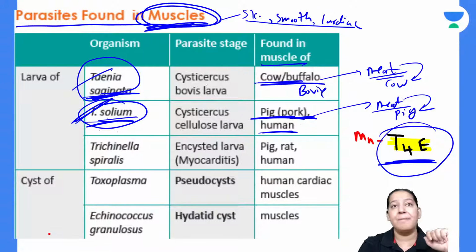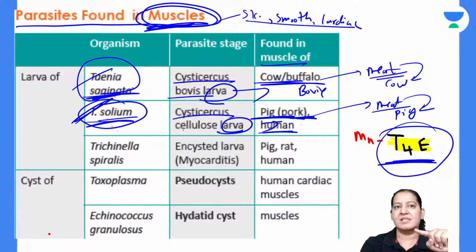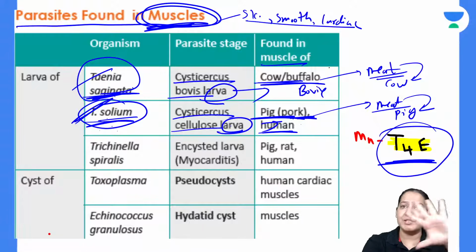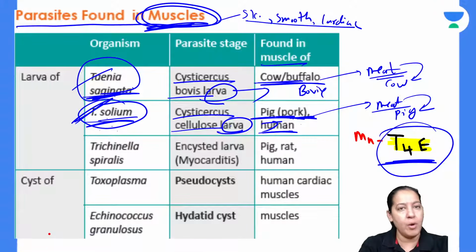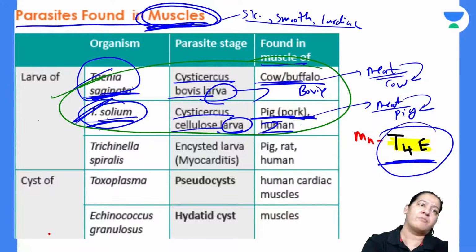Parasite का क्या present है? Parasite का larva present है. The larva of the parasite is present in the muscle of these animals. So the name of the larva is in front of you if you want more detail. Taenia saginata के larva का नाम है Cysticercus bovis, और Taenia solium के larva, the name of the larva is Cysticercus cellulosae. You can't imagine इस पे कितने क्वेश्चन आते हैं. This combo is deadly important. Multiple MCQs come from these two lines.